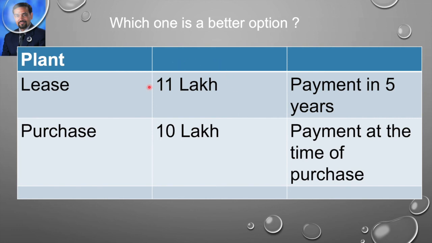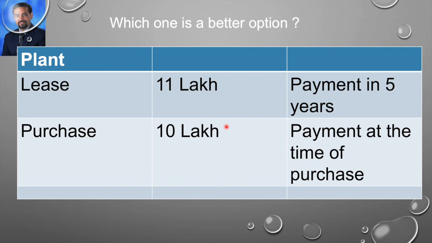And then you will be able to understand how it compares with this present 10 lakh. So if this amount 11 lakh is more than 10 lakh, then naturally we should not go for lease. But if the present value of the 11 lakh is less than the 10 lakh, then we should go with the lease.